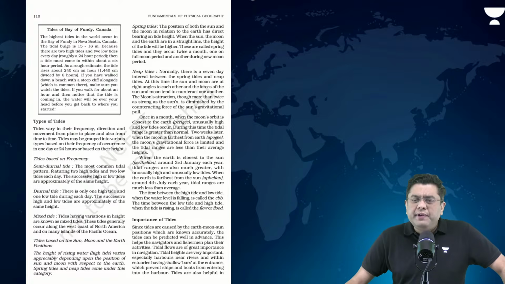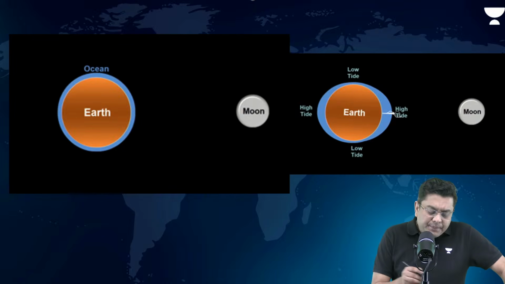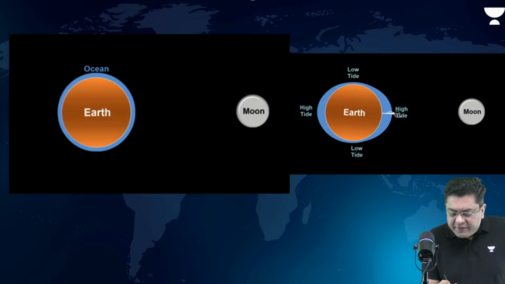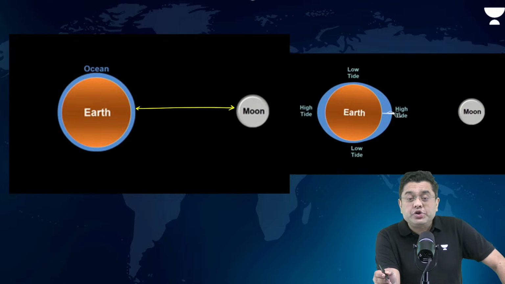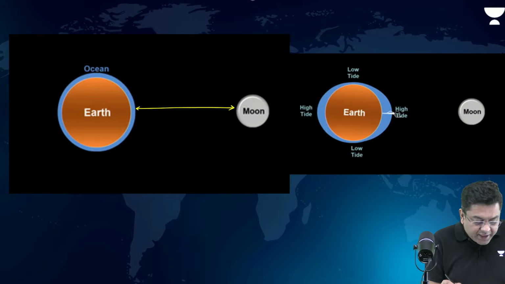Now, when we talk about these tides, basically the side which is facing the moon or the sun, there the gravitational force will be much higher. Let's name these sides as 1, 2, 3, and 4.